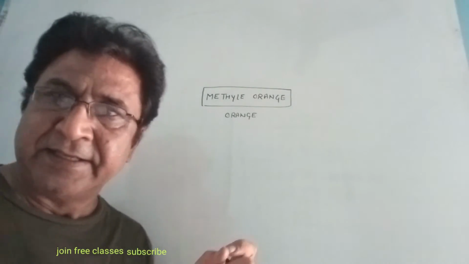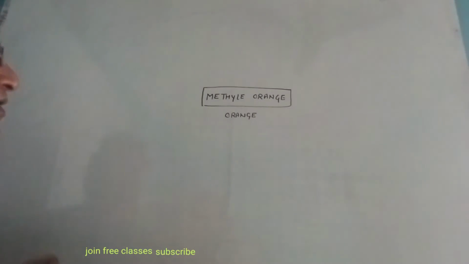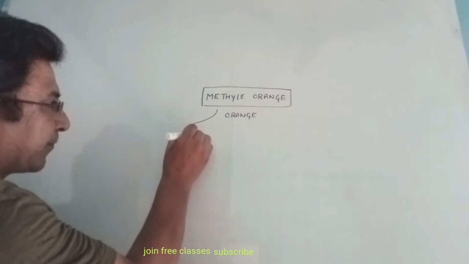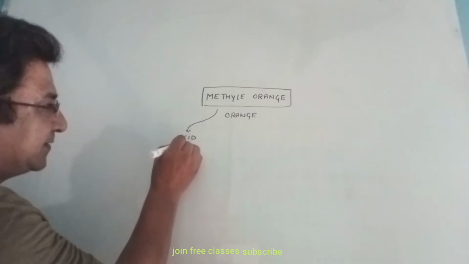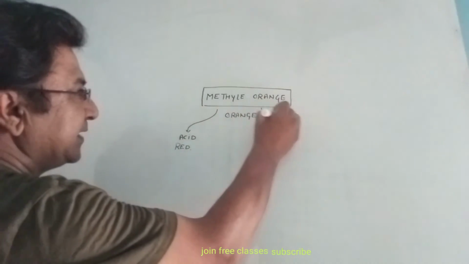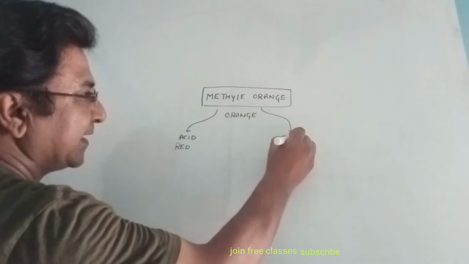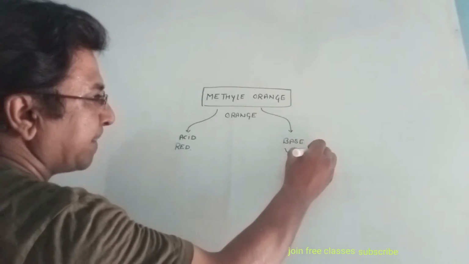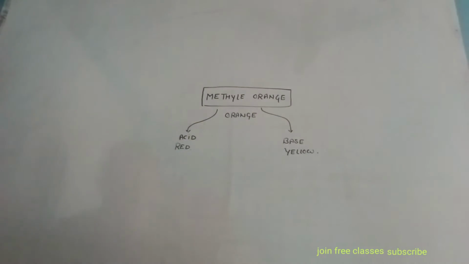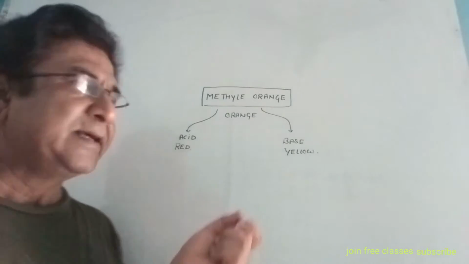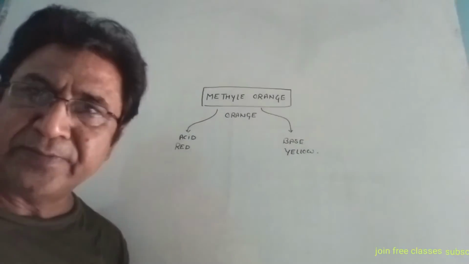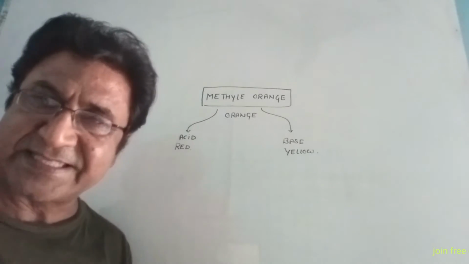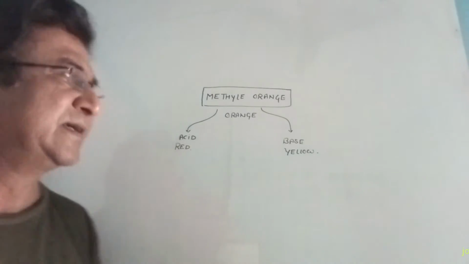As such, it is orange in color, but when it is treated with acid, it becomes red. And when it is treated with a base, it becomes yellow. Right? So these are two chemical indicators. Remember how they can be used to know whether the given substance is acid or base.